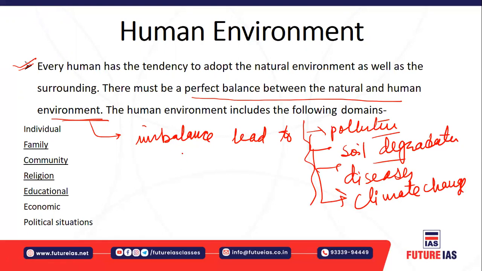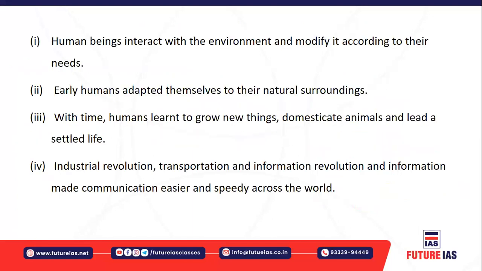And the human environment basically includes, say, individual, family, community, religion, educational institutes, the economic field, as well as the political situation. So they are basically part of your human environment. Now, the human being basically interacts with the environment, right? Obviously we interact with the environment, and we modify ourselves according to their need, right?